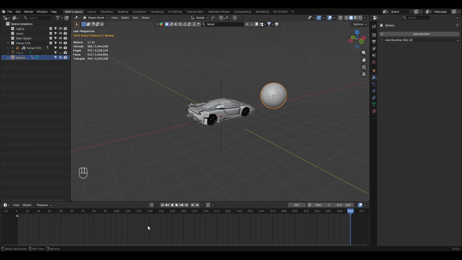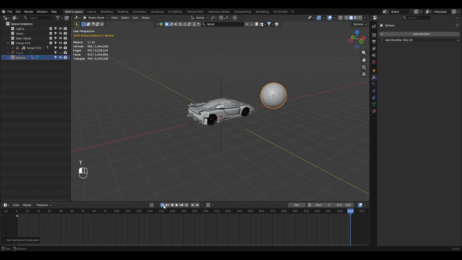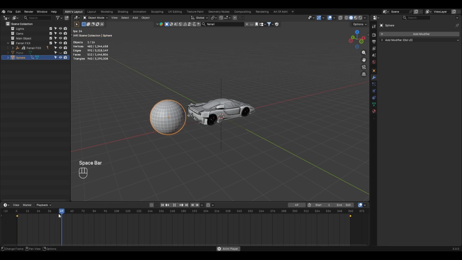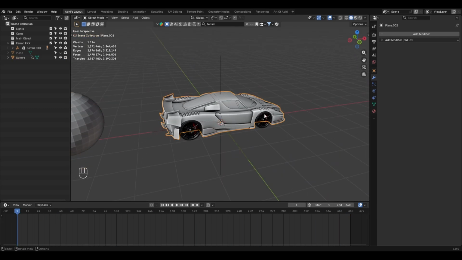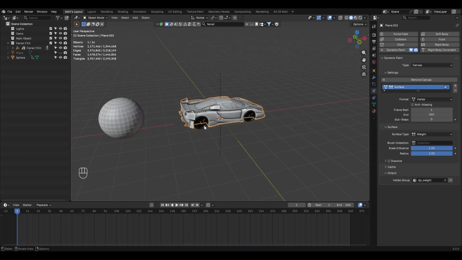Now move your cursor into the timeline and press A to select all the keyframes, then press T and choose linear interpolation. This will give us a smooth, constant movement from one side of the vehicle to the other. Now select the vehicle and go to Physics Properties tab. Click on Dynamic Paint, keep the type set to Canvas and click on Add Canvas. Then go to Surface and change the surface type to Weight. Next, click on Output to expand and click on this Add icon to create a new vertex group.